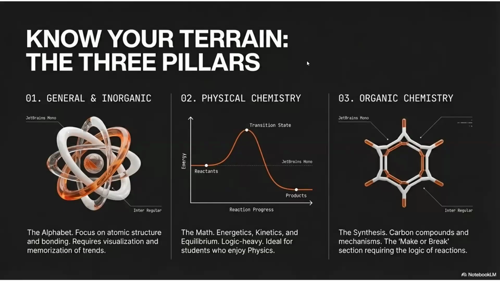Then the other one is organic chemistry. It also has a very high weight in the syllabus, right? It has a huge weight. About 25% of the paper is composed of this. There we learn about the synthesis of new compounds and molecules, especially compounds related to carbon atoms. We break some compounds and make new compounds. So those are the 3 main areas that we are going to discuss in our 2-year chemistry program.